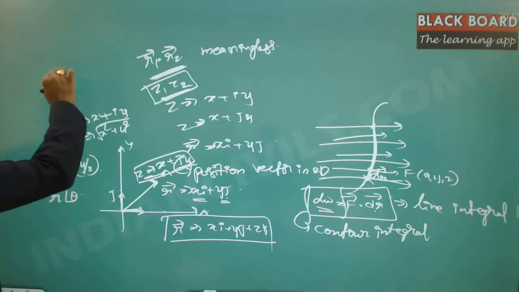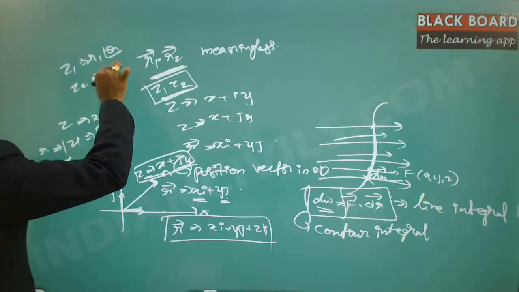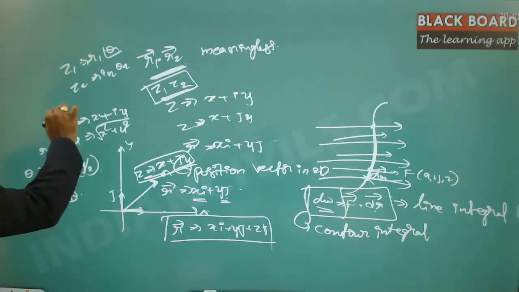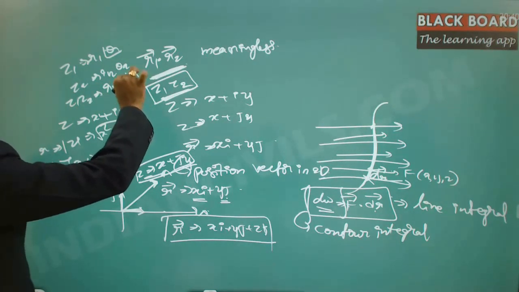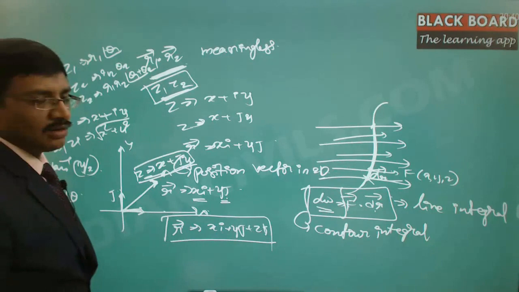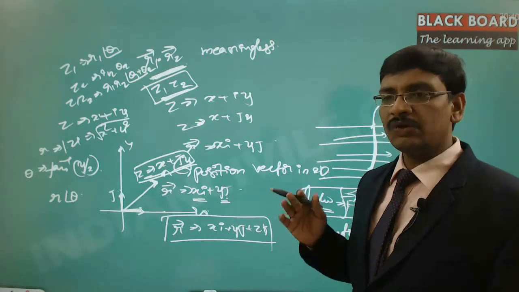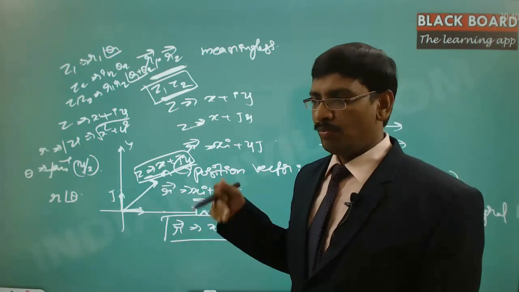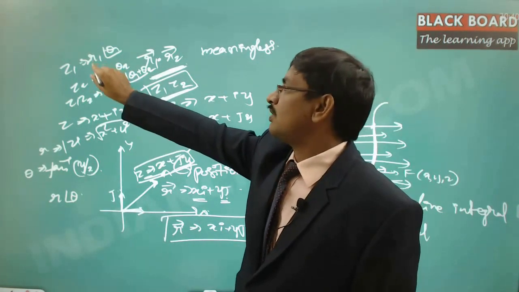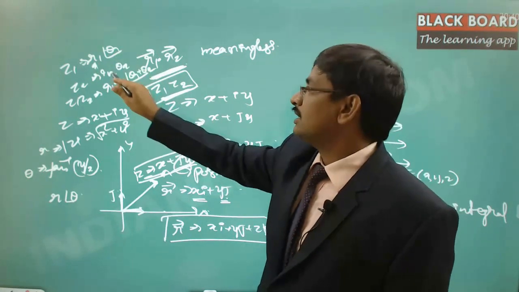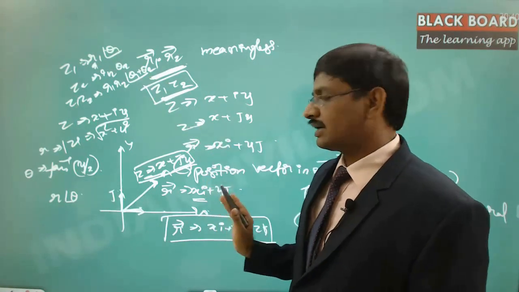Now one number is z1 equal to r1 at theta 1 and z2 equal to r2 at theta 2. Then the multiplication z1 z2 is the straightforward multiplication of r1 r2, and the angle of rotation is theta 1 plus theta 2. That means if you multiply with any complex number, it will scale the value of that number by an amount of mod z, which is nothing but r1 in this case. If you multiply r2 with r1, r2 is scaled by an amount of r1, and the angle of the vector is rotated.